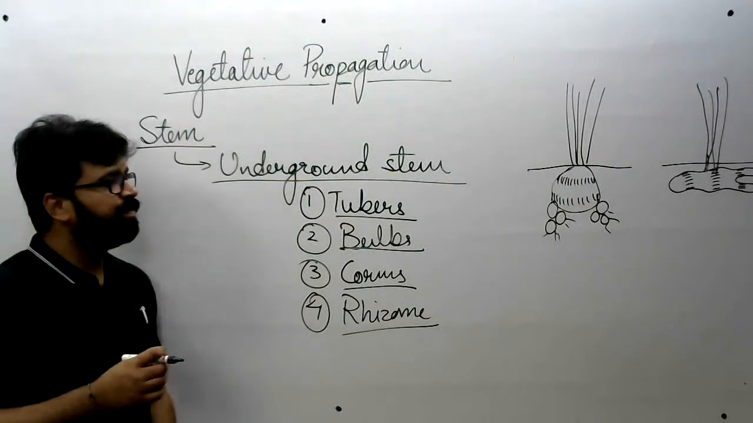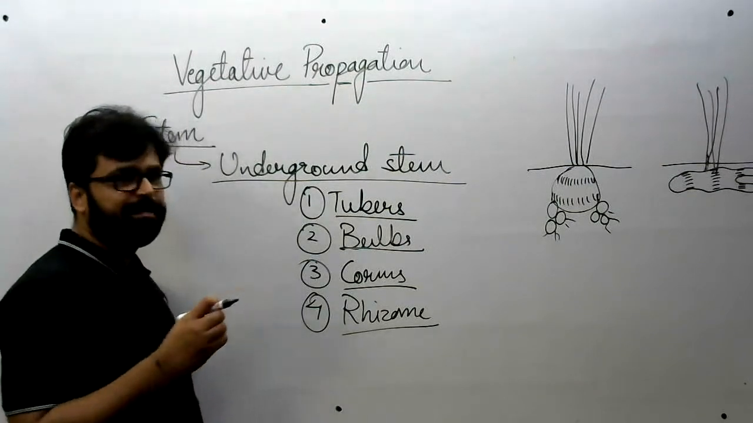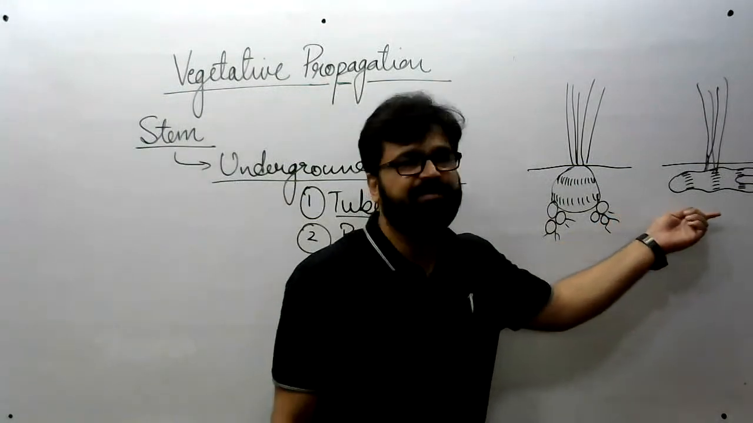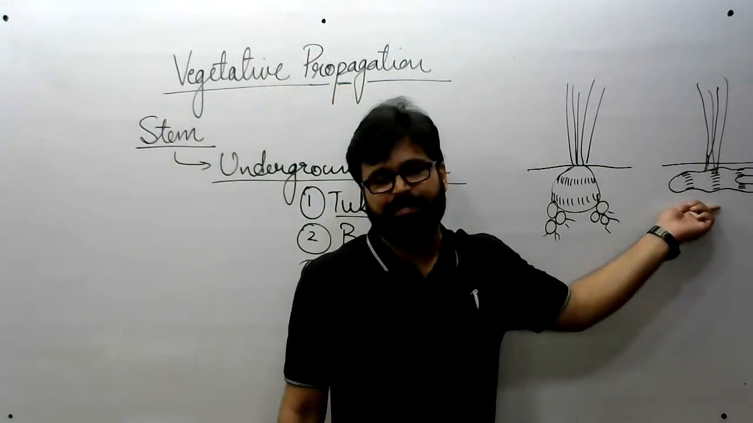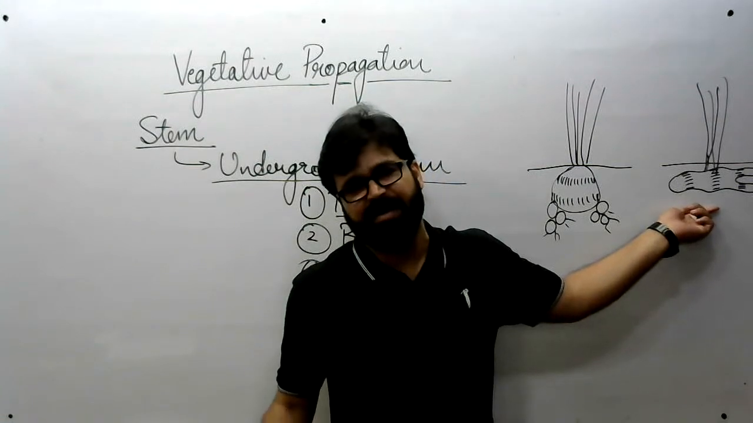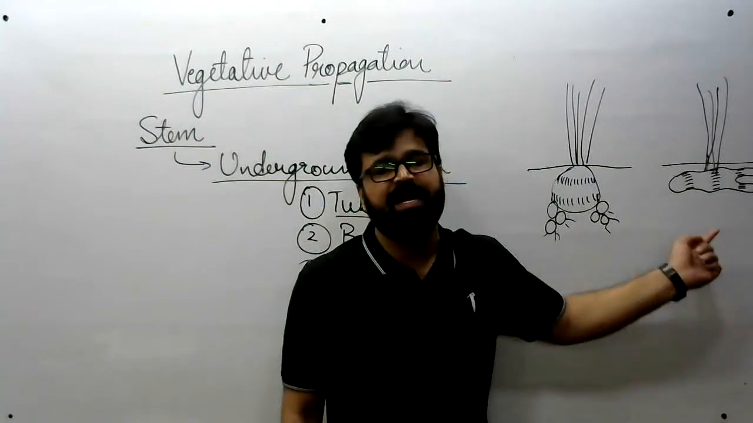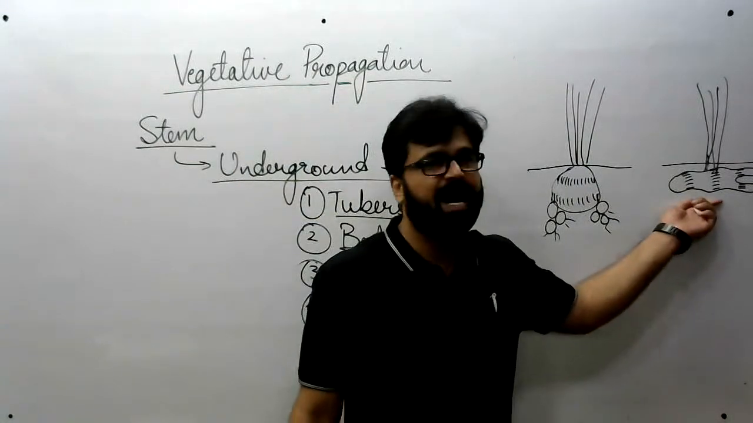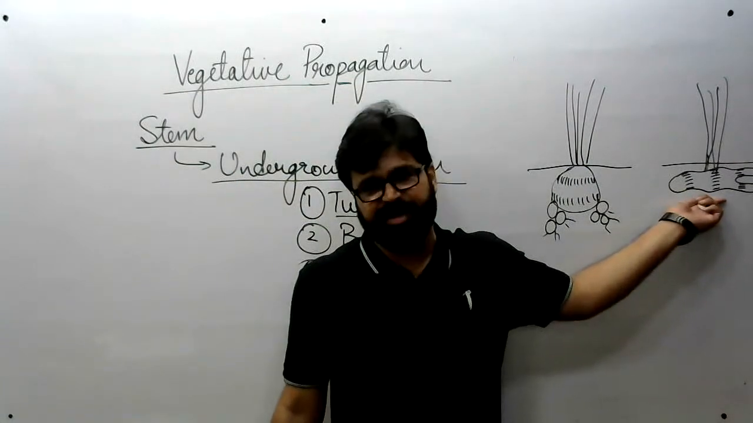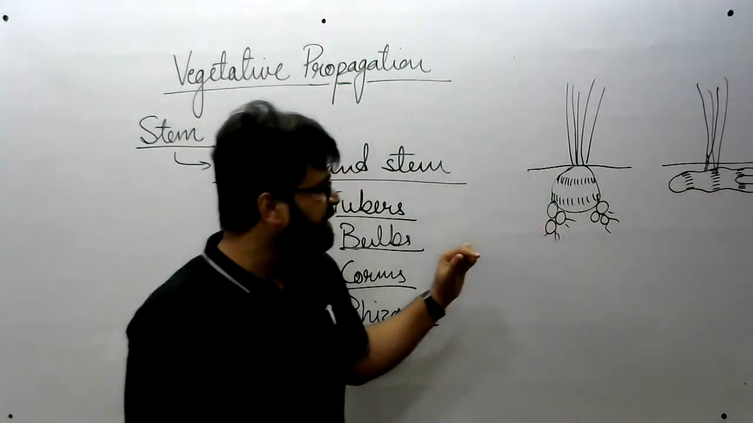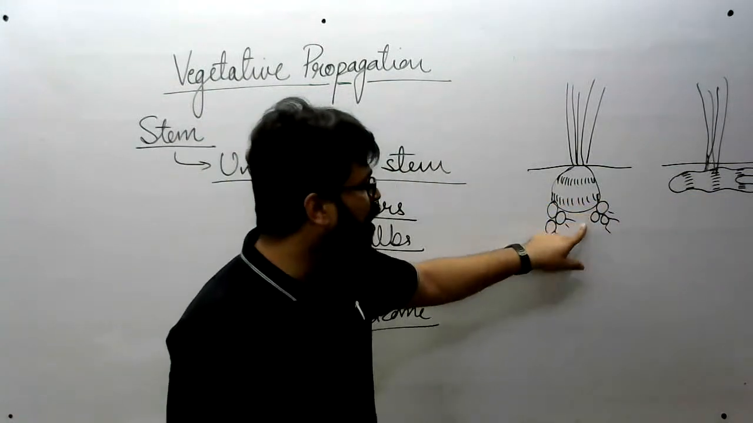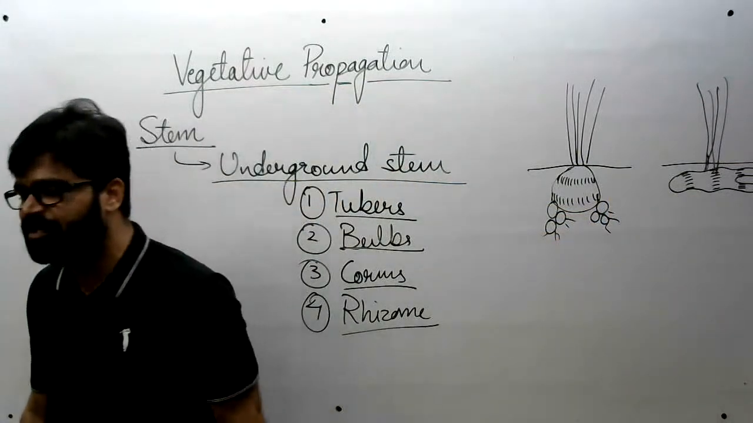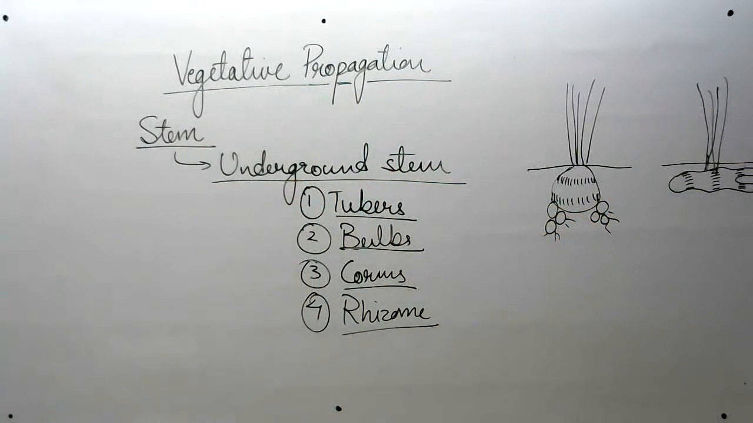Those who are familiar with banana plantation must know that with the help of rhizomes only, banana cultivation is done, banana plantation is carried out. Banana does not have any seed. That's why rhizomes are used for its cultivation. Okay, sir, both are underground, corm as well as rhizome. Then what is the difference between these two?